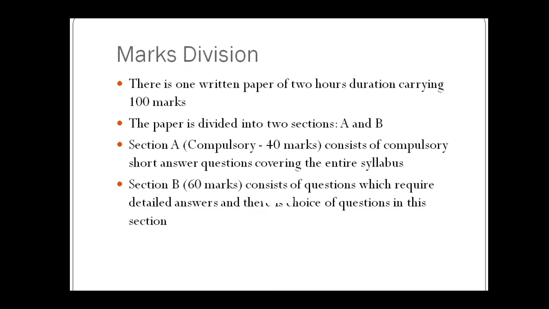There is no choice, and it will mainly be short answer questions covering the entire syllabus. I will give you all the short answer questions which are very important and which abide by the board format. We will practice after we complete each chapter.